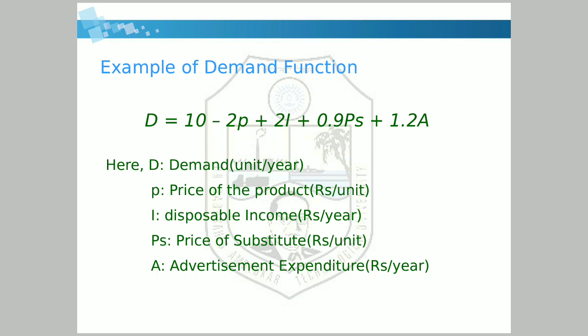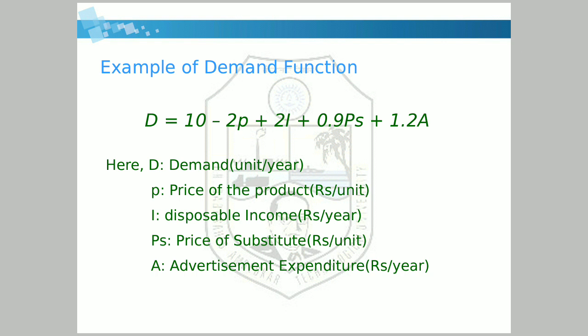Now D equals 10 minus 2P plus 2I. What is the meaning of I? I means disposable income. The relationship is that if disposable income increases, the demand will increase. What is the meaning of disposable income? Let me give you one example. Let's say my payment is 10,000 rupees.